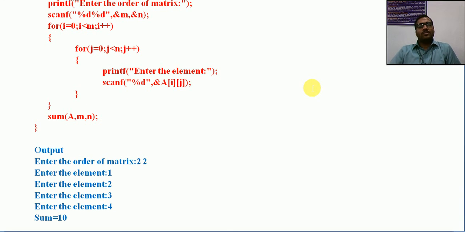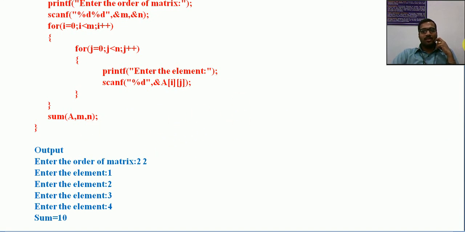If you want to do a matrix multiplication, what can we actually do? I'll just give an idea. It is not there in this presentation. So if you want matrix multiplication by using a function, first of all you need to read matrix A, then read matrix B. For both we have rows and columns. So here we will pass it like mul of A comma B comma R1 comma C1 comma R2 comma C2. This is the function call.